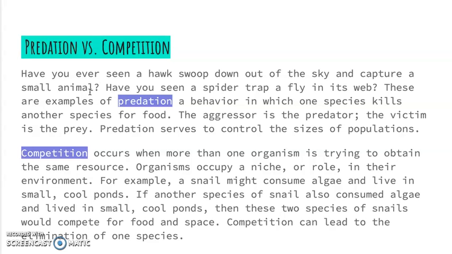Predation versus competition. Have you ever seen a hawk swoop out of the sky and capture a small animal? Have you ever seen a spider trap a fly in its web? These are examples of predation, a behavior in which one species kills another for food. The aggressor is the predator and the victim is the prey. Predation serves to control the sizes of populations.